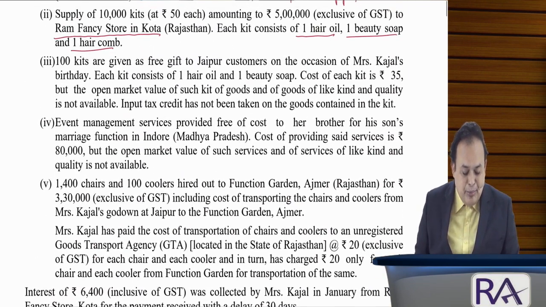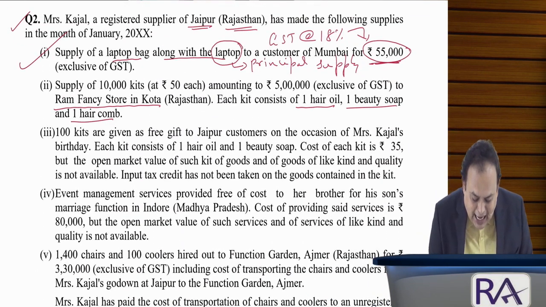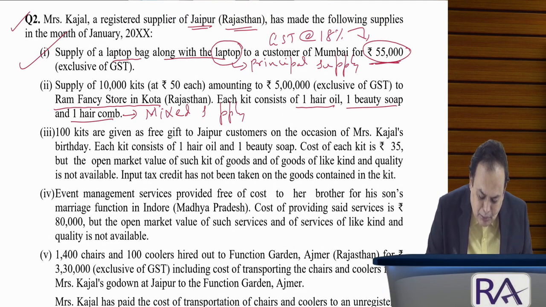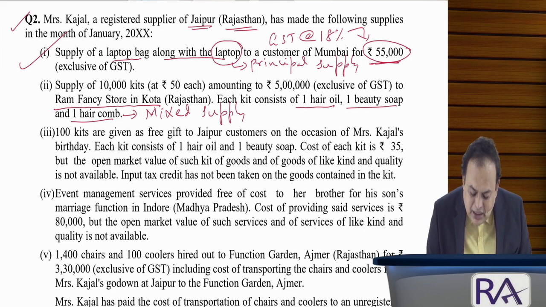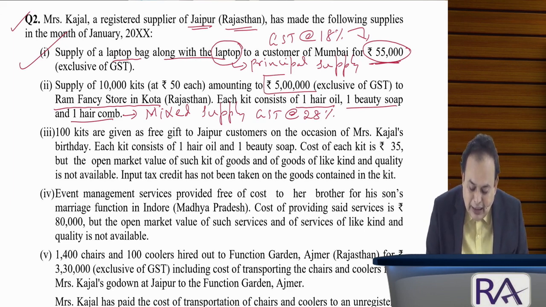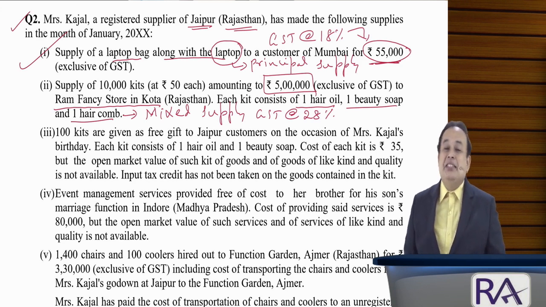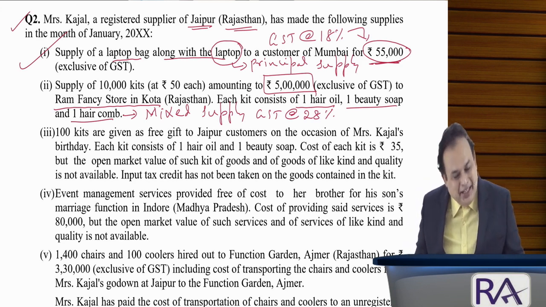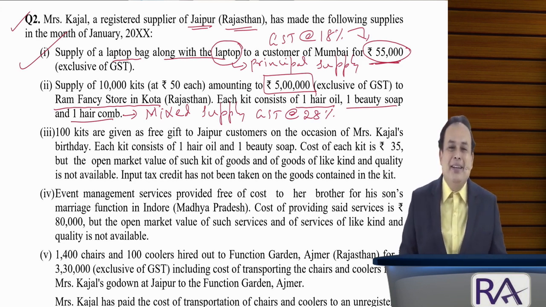Therefore, this is called a mixed supply, resulting in the highest rate of GST at 28% being applied on the entire value of 5 lakhs. This is the concept of section 8 of the CGST Act. We already referred to it and understood it.